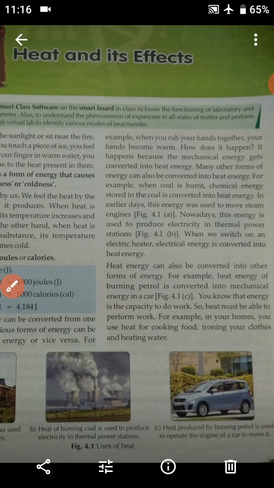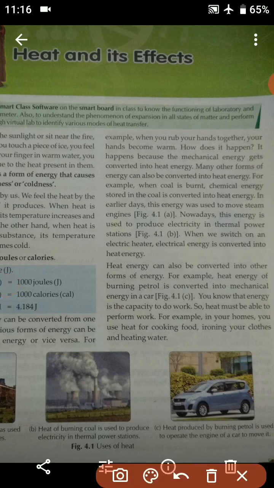For example, when you rub your hands together, your hands become warm. Students, I hope all of you have rubbed your hands together, and the consequence is that your hands become warm. How does it happen? It happens because mechanical energy gets converted into heat energy.